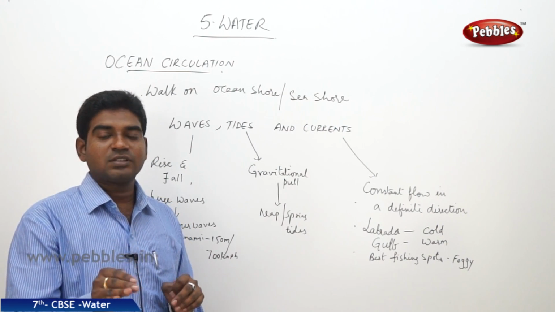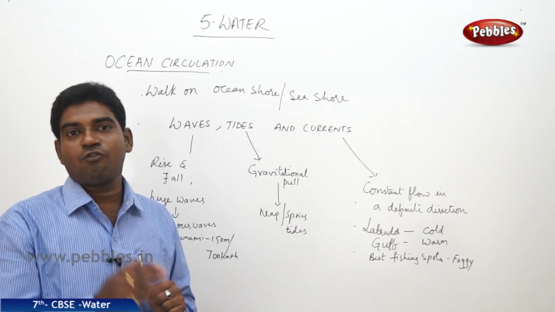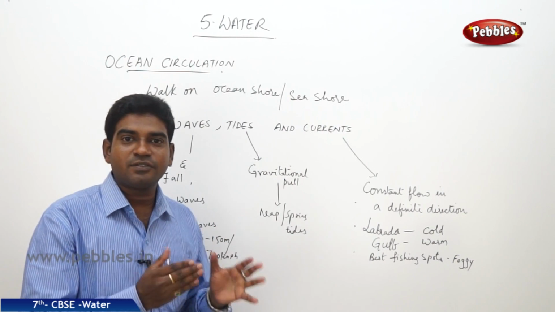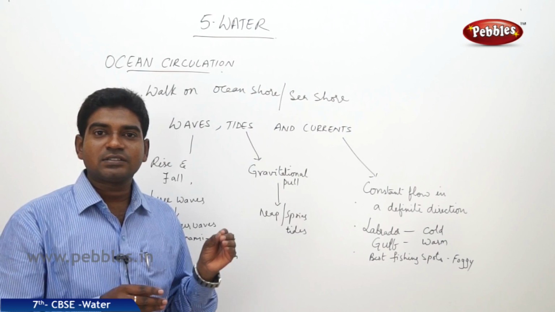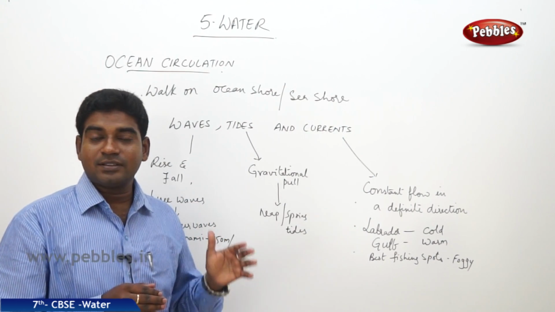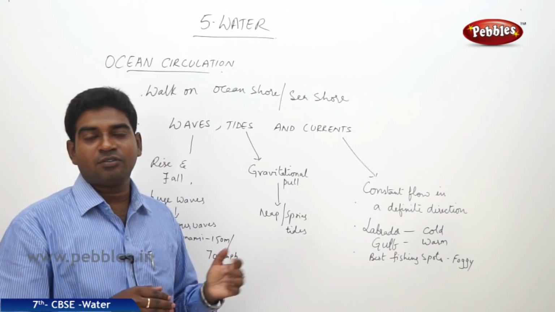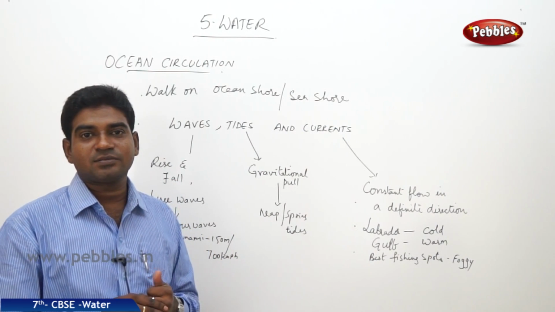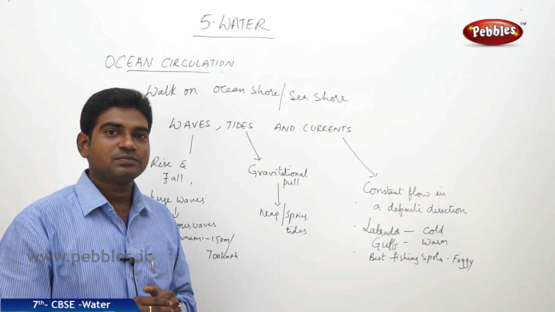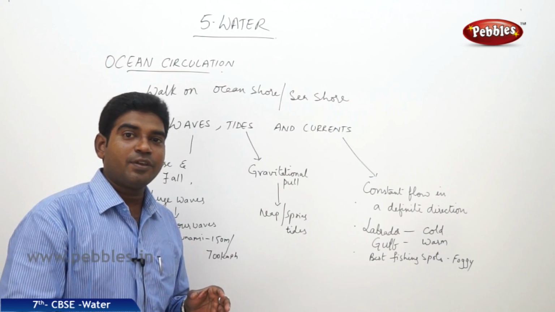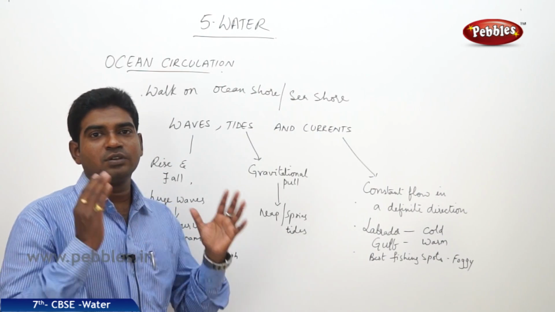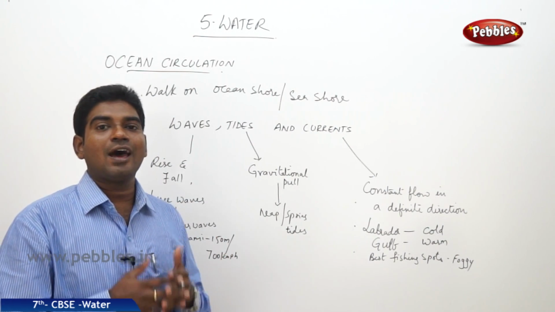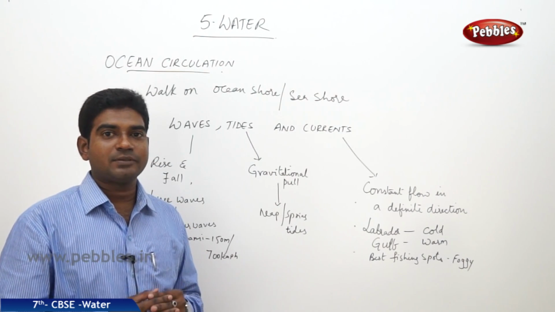So waves, the alternate rise and fall of water which we experience when we go to a seashore, is a wave. When the wave height goes beyond 15 meters, it is called a huge wave. When it comes beyond 100 meters with huge force, it is called a harbor wave or tsunami.